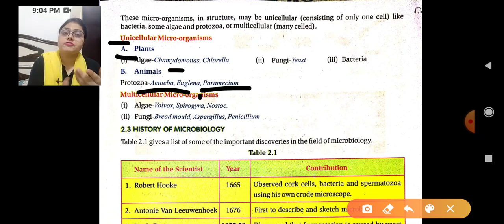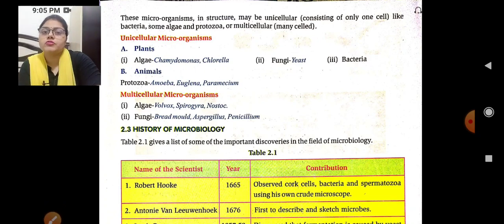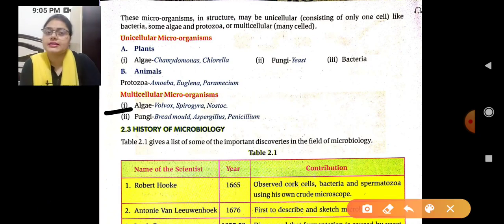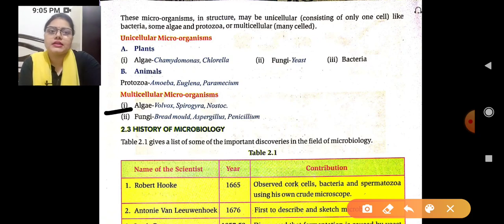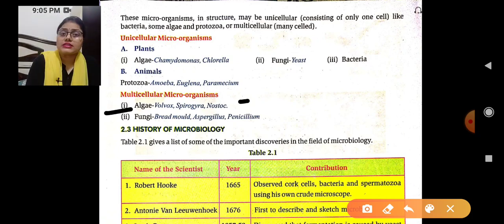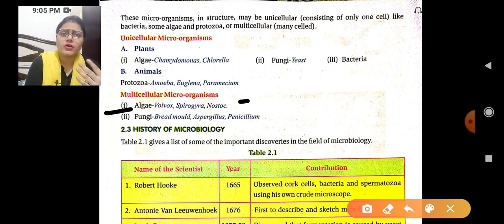Then further we are having multicellular microorganisms, and first we are going to discuss the algae. In algae we are having Volvox, Spirogyra, and Nostoc. These are such typical names, and you have to learn all of them. How are you able to learn?